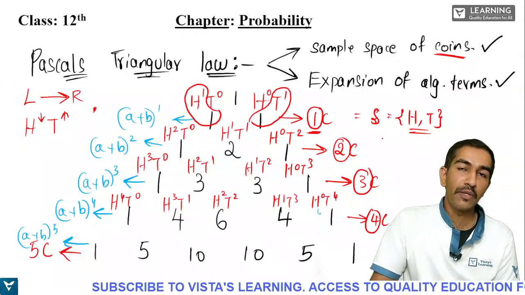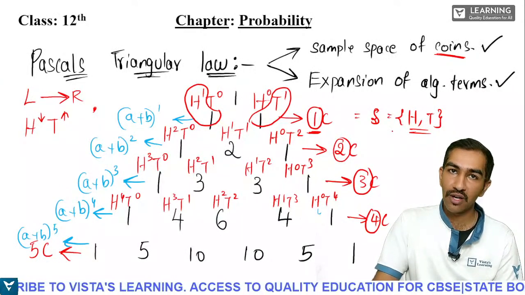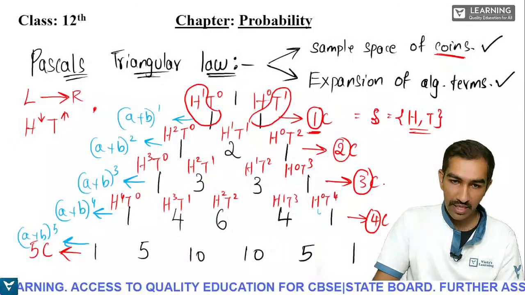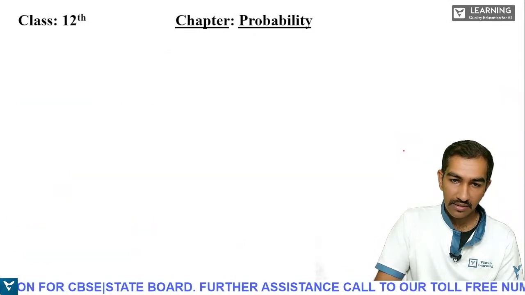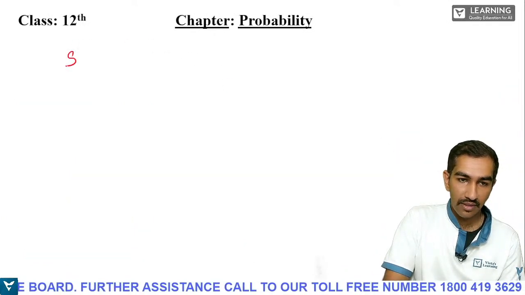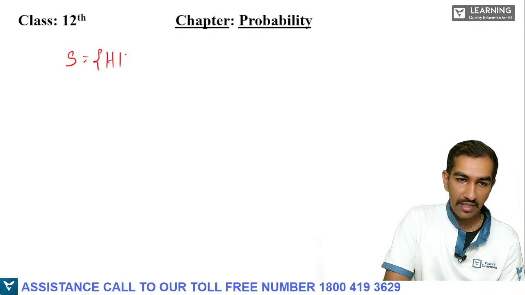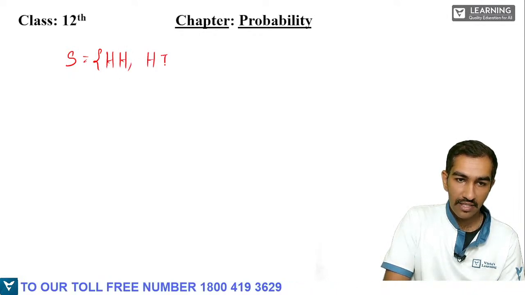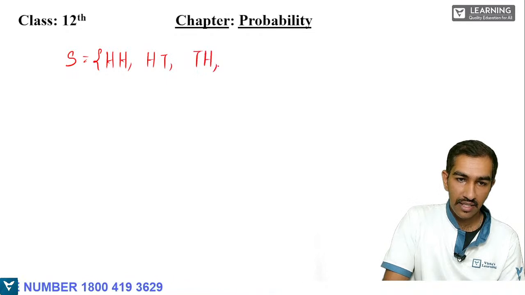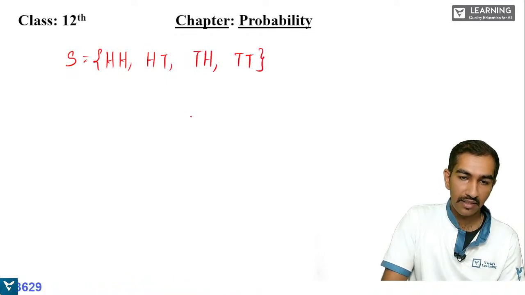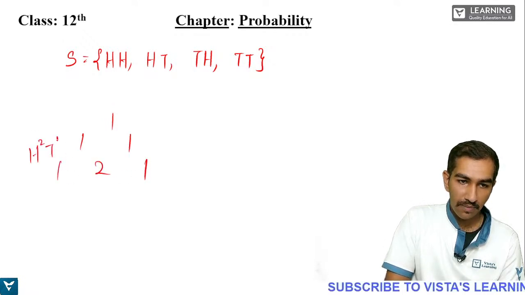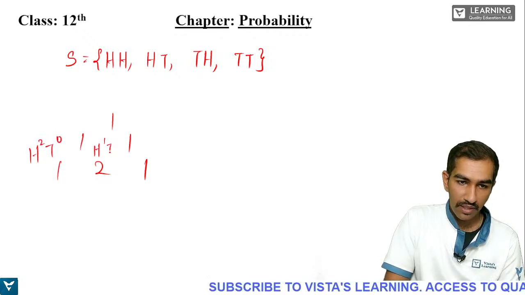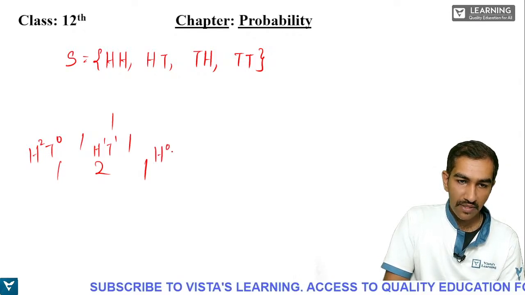So I think you will also be knowing what is the sample space of 2 coins, students. You have studied in the lower grades only. So I'll write down the sample space here. The sample space of 2 coins is written as HH, HT, TH and TT. Correct? Pascal's triangle law. So this is h to the power of 2, t to the power of 0, h to the power of 1, t to the power of 1, h to the power of 0, t to the power of 2.